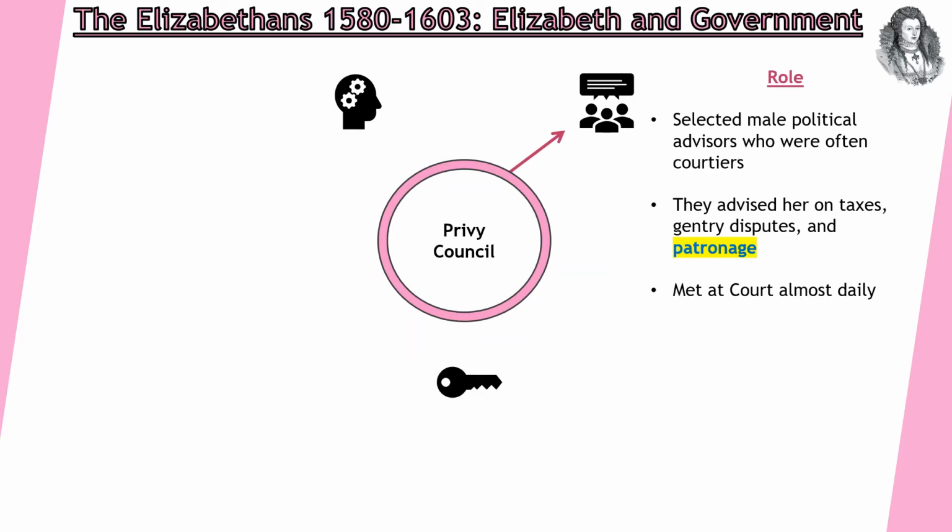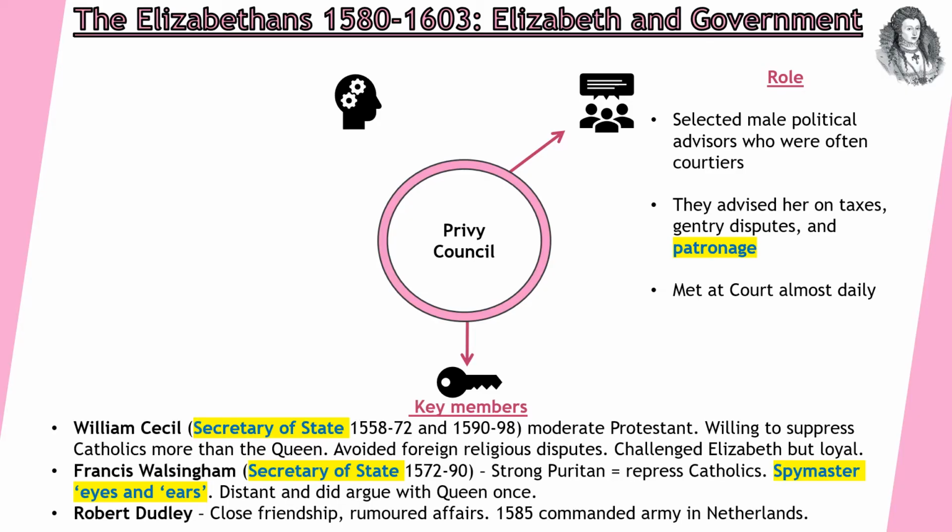Privy Council. So the Privy Council are selected male political advisors who are often courtiers as well. They always are going to be male because it's a patriarchal society, which means it's male dominated. So they're going to advise on a number of issues, from taxation to gentry disputes and issues on patronage and who to award certain titles to. They meet at court almost daily. So key members then you need to be aware of.